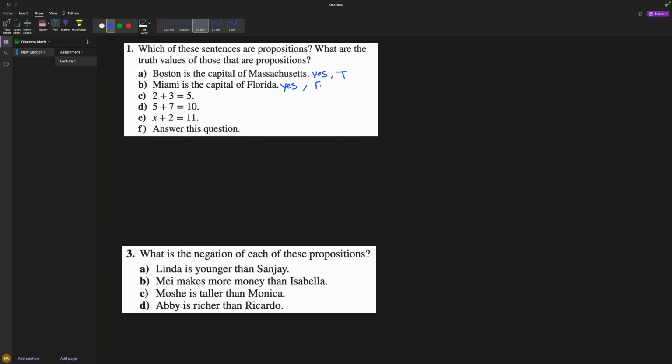And this is false because I can't remember the name of the city, but it's definitely not Miami. 2 plus 3 equals 5. This can be true or false because I could have made this 6 and made it false. So this is true, therefore it is a statement. Again, this is true, therefore, wait, is this true? No, this is false. I want to see the number. This is false, yet it is still a proposition.